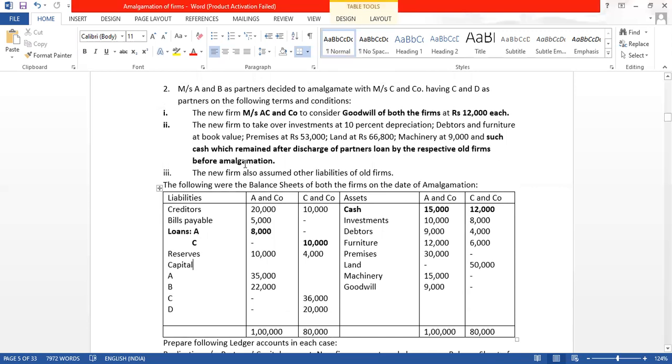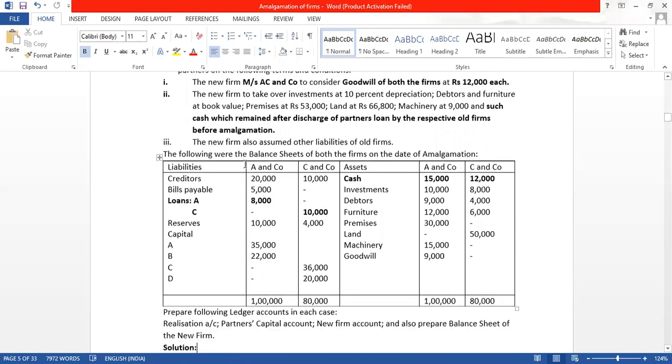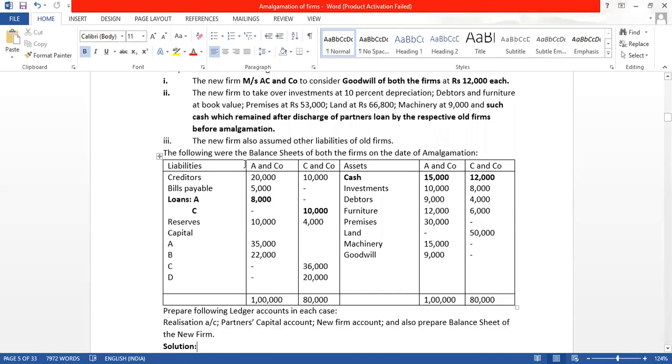Is there any ratio of the old partners given? No ratio of the old partners has been given. That means we will divide the reserves equally among the partners. In absence of the profit sharing ratio, we assume that the partners are equal profit sharing partners, so we will divide the reserves equally.